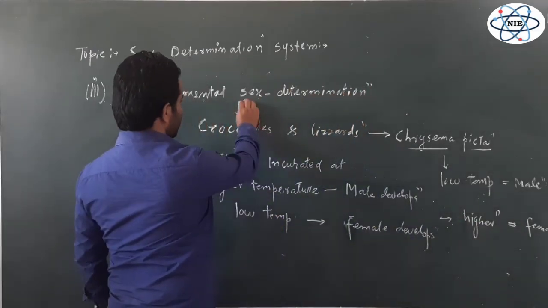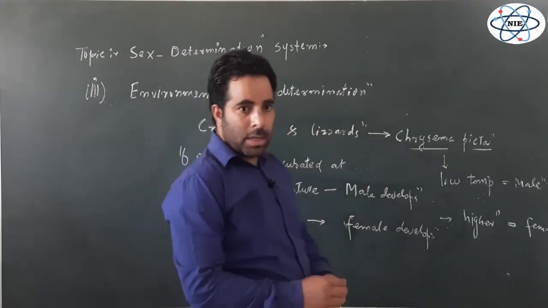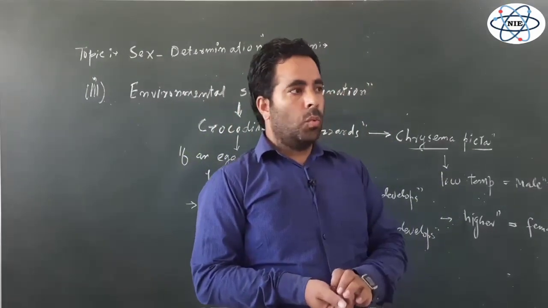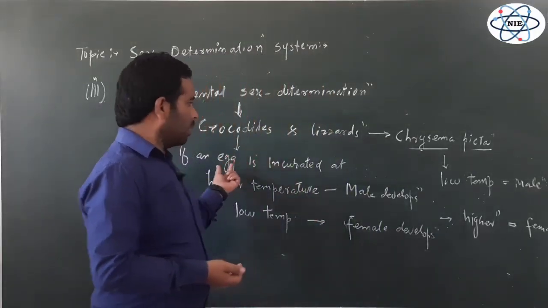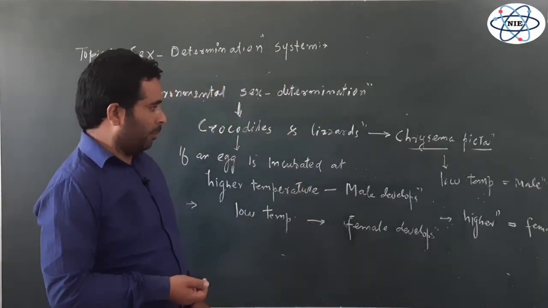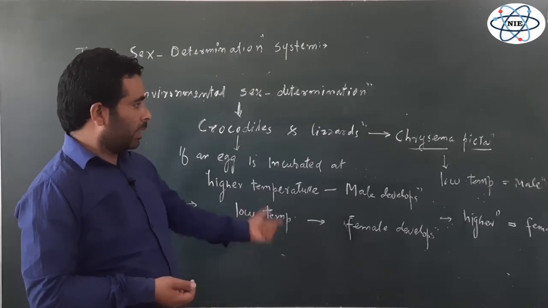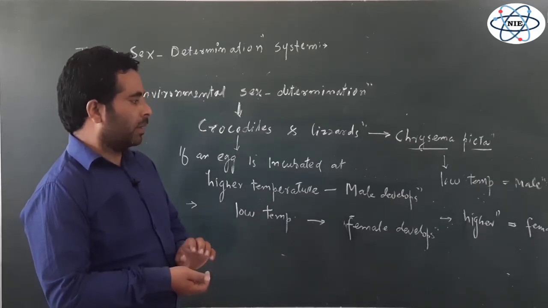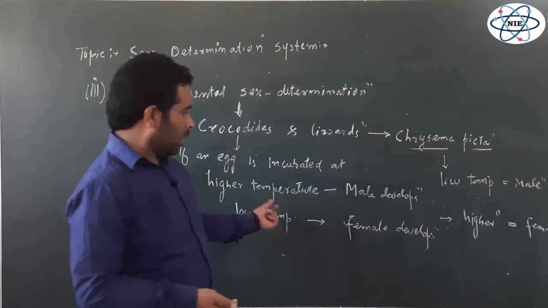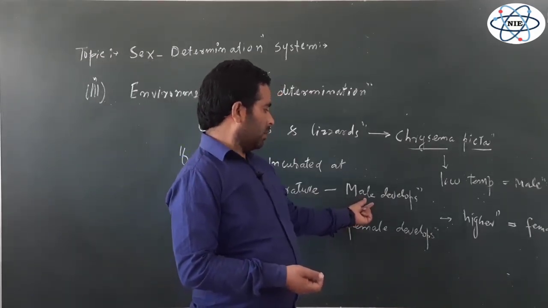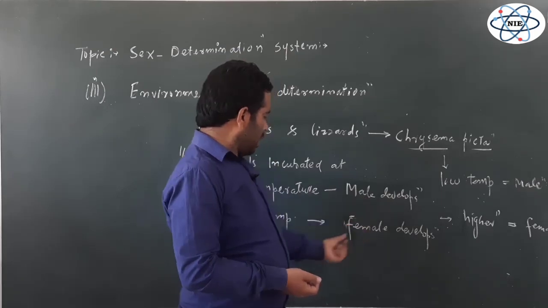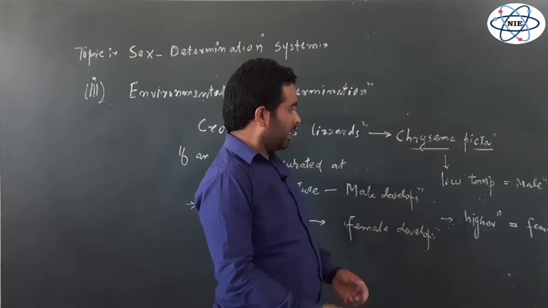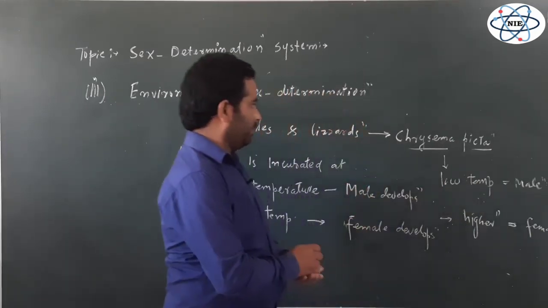In fact, in such organisms, in their cells, there are both the types of alleles, both the types of genes. But it is the external condition which is actually inducing some genes, which are responsible for the maleness or the femaleness. Here, for example, the high temperature is inducing the male characters in the individual, and here the low temperature is inducing the female characters in the individual, right? And here we have the reverse of this one.